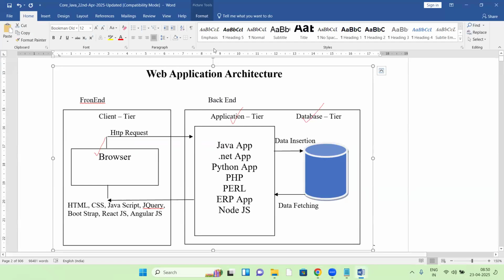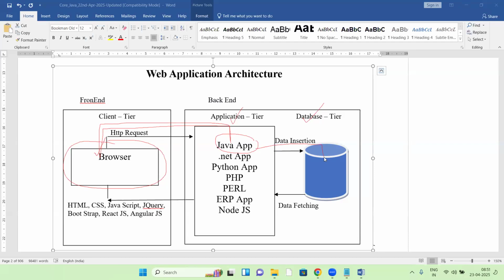Once you fill and submit the form, the registration form data is simply posted to the back end. The data from the browser is posted to the application at the back end. The application takes the data and inserts it into the database server.